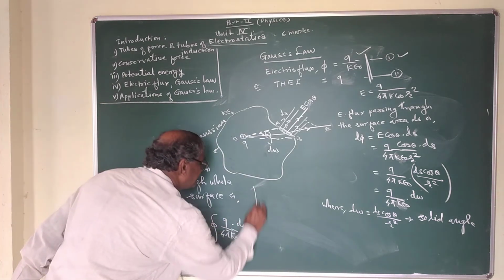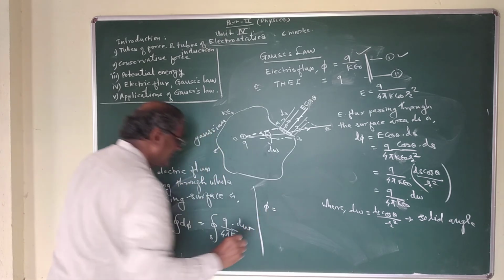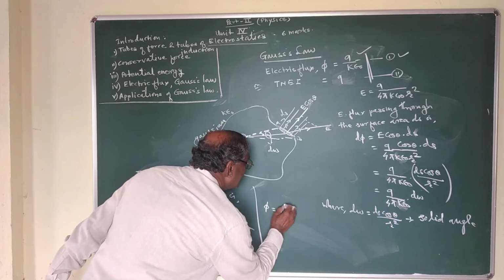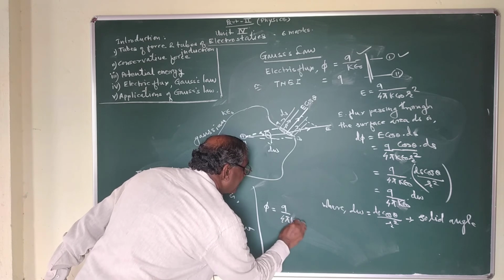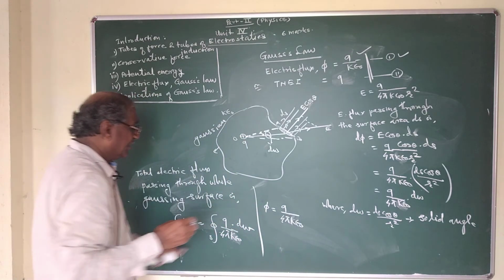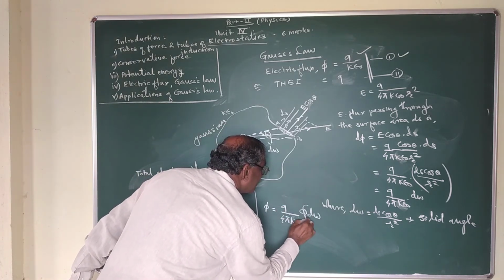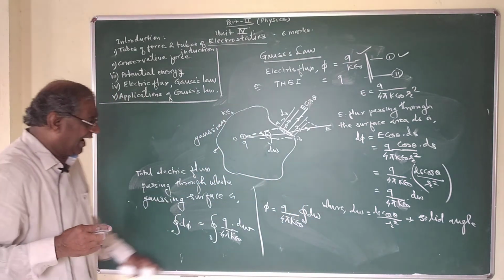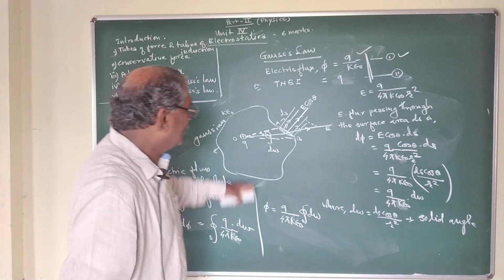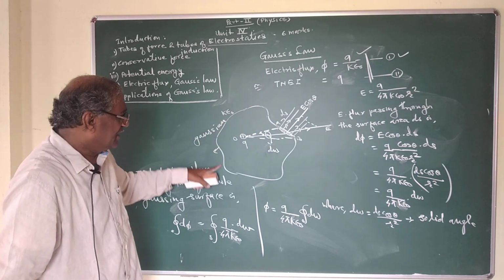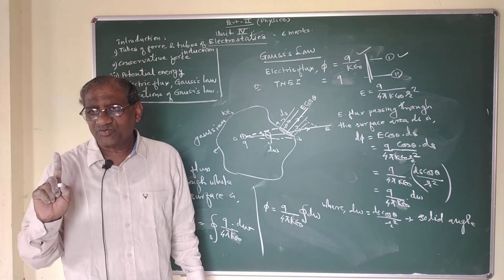or this is phi, the total electric flux, is equal to Q upon 4 pi k epsilon 0 into the closed surface integral of d omega, and the closed surface integral of d omega has the value 4 pi, that is, the total angle subtended by the whole Gaussian surface at a point inside it is always equal to 4 pi.